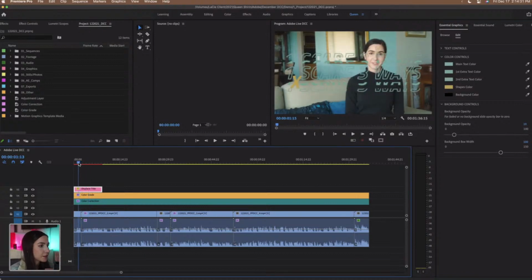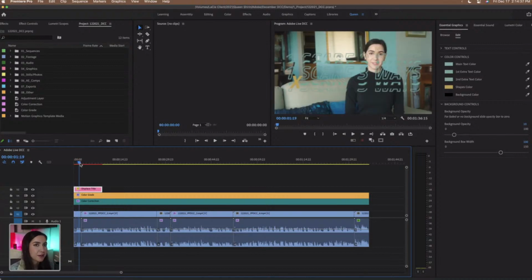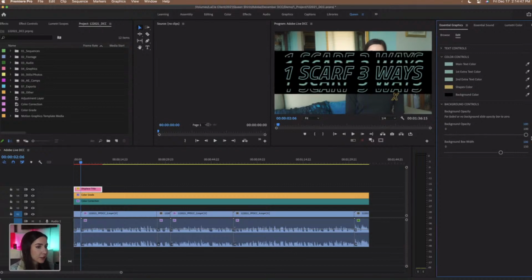So it's not like this solid block of color. It's kind of like overlaying the text in a way, I mean, both ways are overlaying, you know what I mean? But in this way, you can see the background. I quite like the opacity set to 100. It helps the text in this case to be more easily readable, so I'm going to leave it like that.